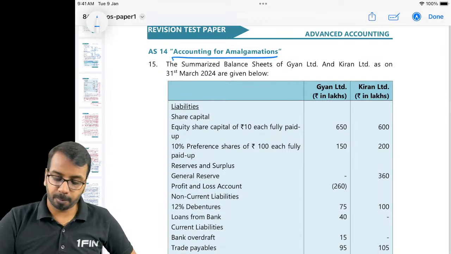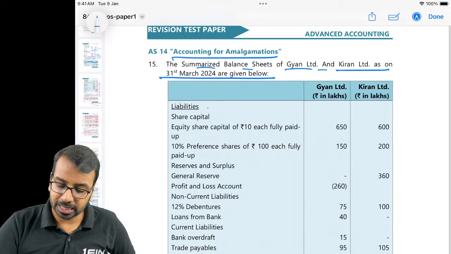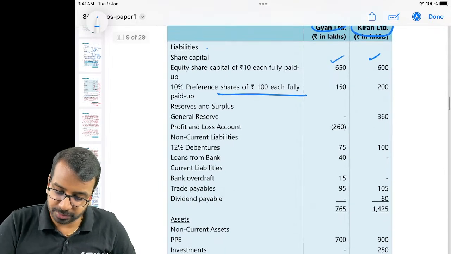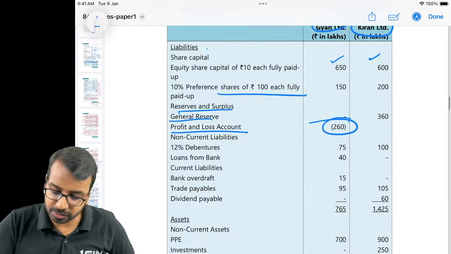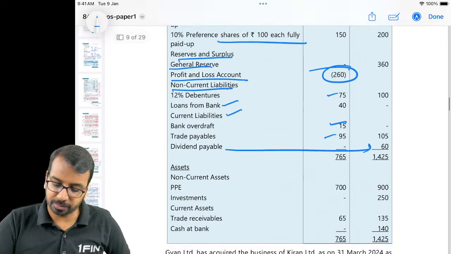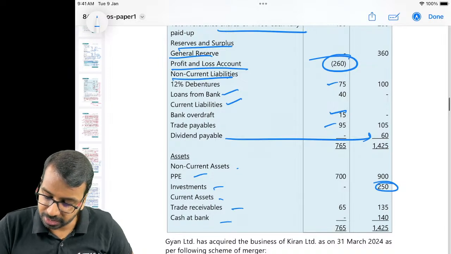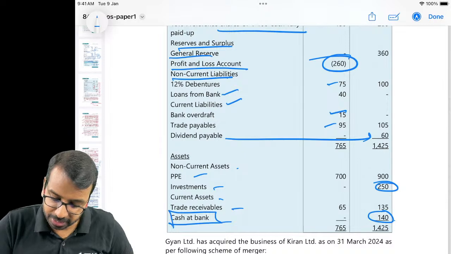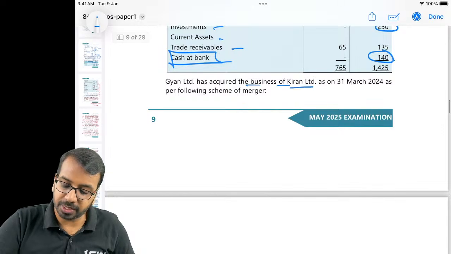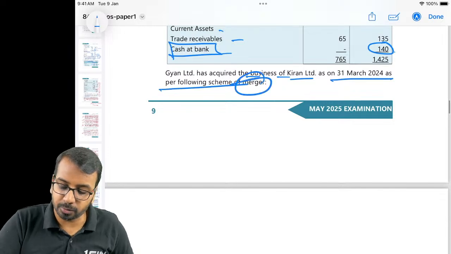Accounting for amalgamation. The summarized balance sheet of GAN Limited and Kiran Limited as on 31st March is given below. Liabilities: share capital 650, 500, so GAN and Kiran. 10% preference share capital, reserves, general reserve, P&L debit balance. Non-current liabilities: debentures, loan. Current liabilities: bank OD, trade payable and dividend payable. Non-current assets: PPE, investment. Current assets: trade receivable, cash at bank 140. So here it is cash at bank and here it is bank overdraft. Alright. GAN Limited has acquired the business of Kiran on 31st March as per the following scheme of merger.